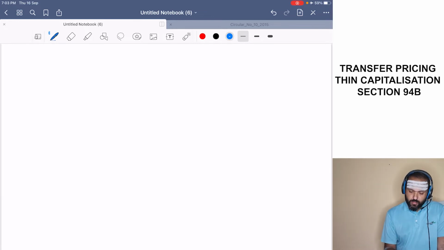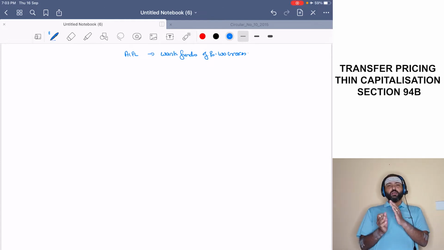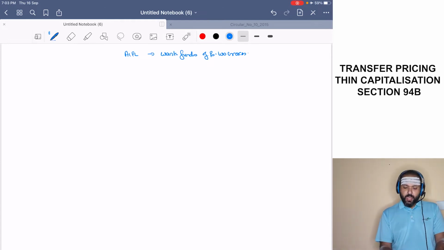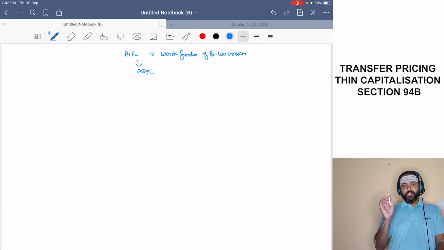Now, AIPL wants funds of rupees 100 crores. Okay. Now, they are going to go ahead and ask ASPL. Okay. Now, ASPL has two options. They can go ahead and fund equity.